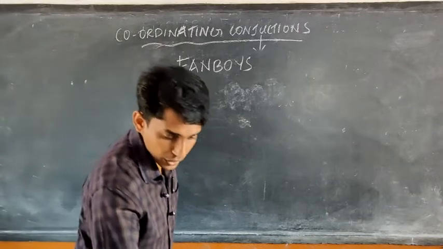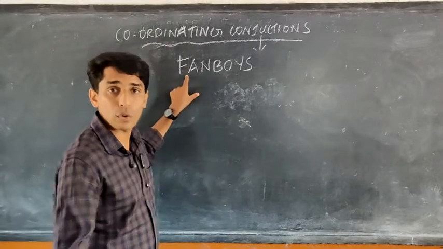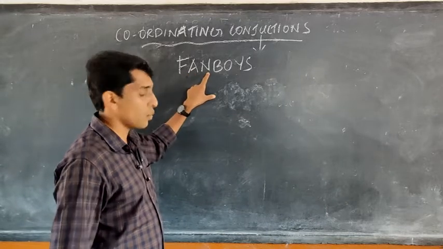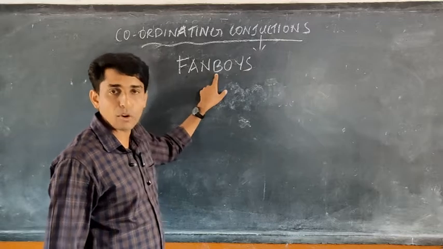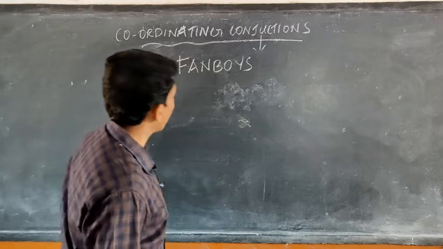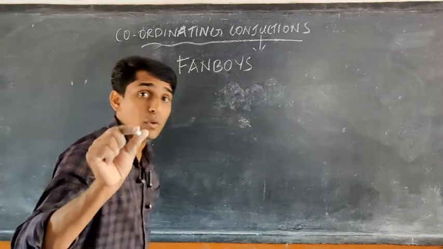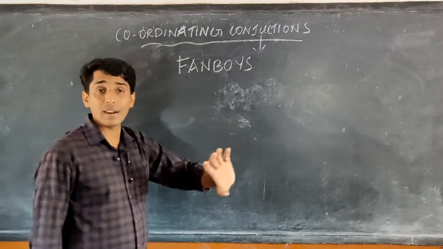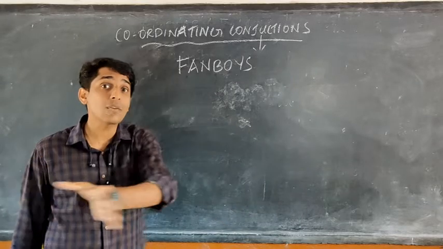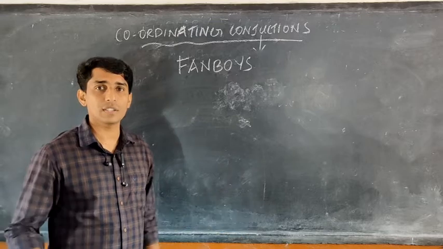Which are they? F for for, A for and, N for nor, B for but, O for or, Y for yet, S for so. Just learn FANBOYS and you will learn all the seven coordinating conjunctions.